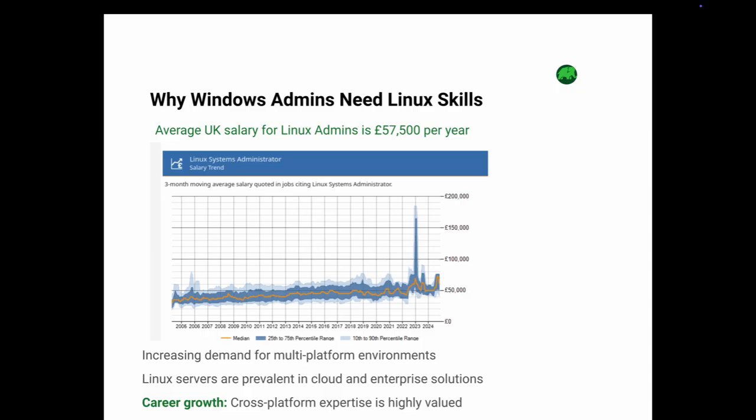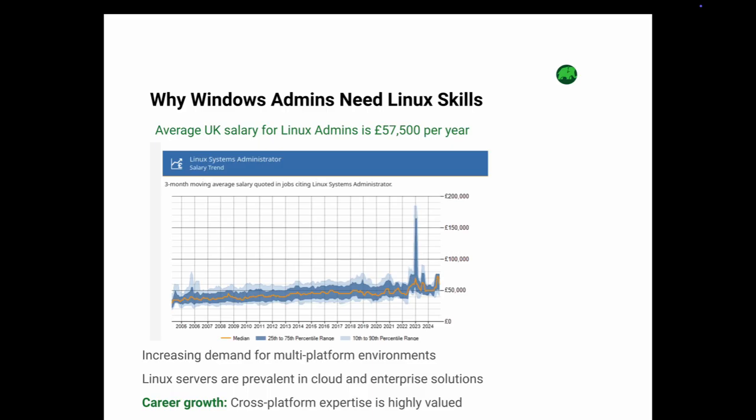Why is Linux so important? The IT world is increasingly multi-platform. Companies now rely on both Windows and Linux to power their operations, especially in hybrid cloud environments. Linux dominates the cloud, with over 90% of servers worldwide running Linux. It is stable in enterprise environments, making it a must-know for anyone managing modern IT infrastructures.